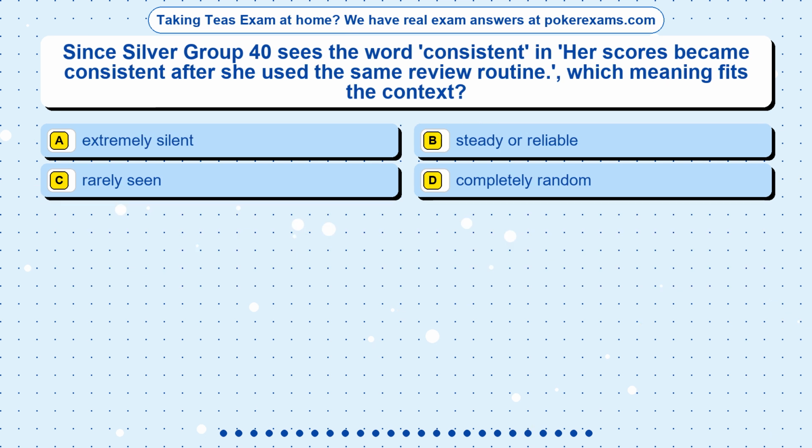Question 6. Since Silver Group 40 sees the word consistent in her scores became consistent after she used the same review routine, which meaning fits the context? Option A. Extremely silent. Option B. Steady or reliable. Option C. Rarely seen. Option D. Completely random.